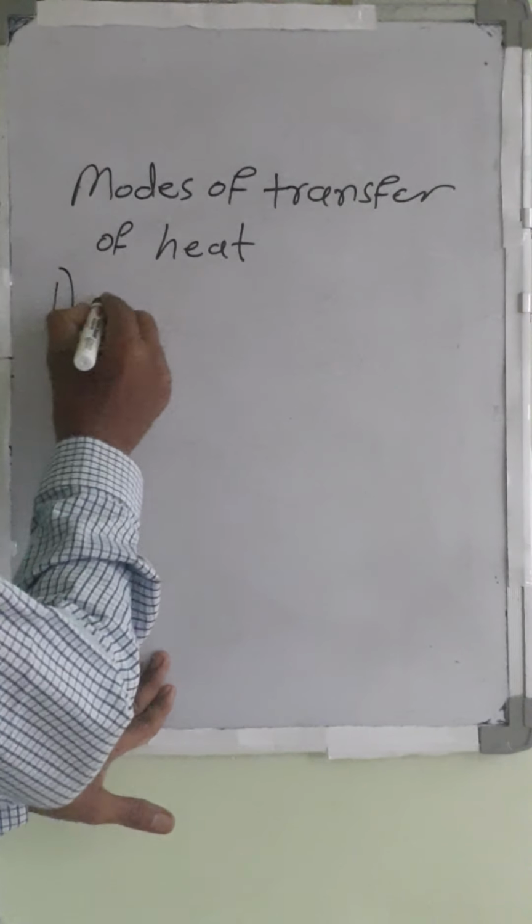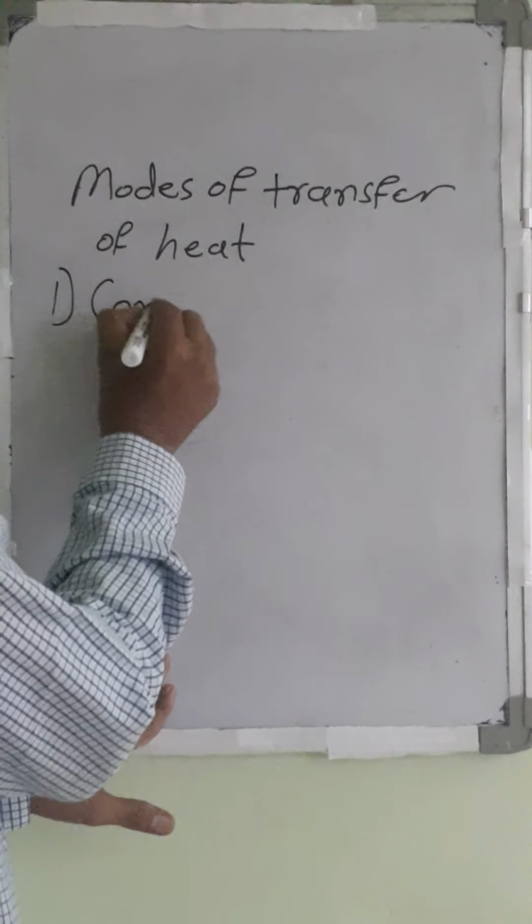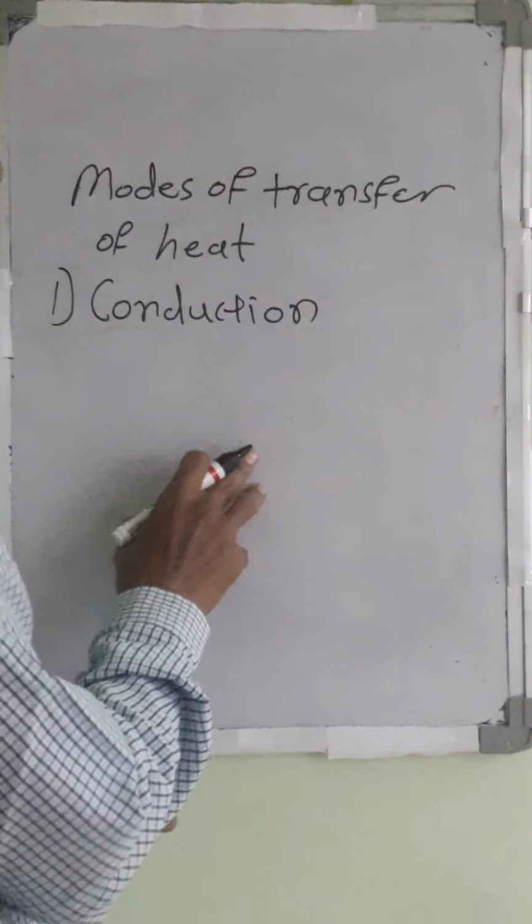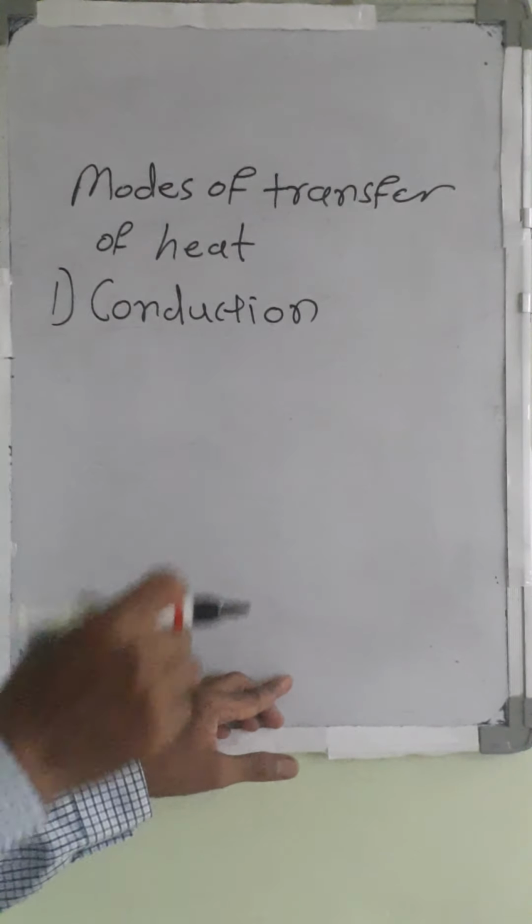The first mode is called conduction. So what happens in conduction?